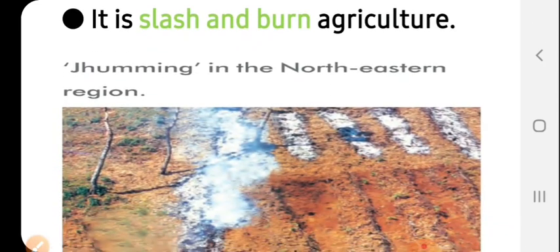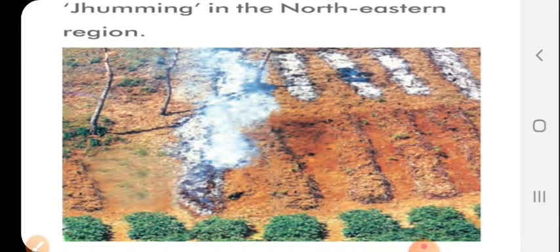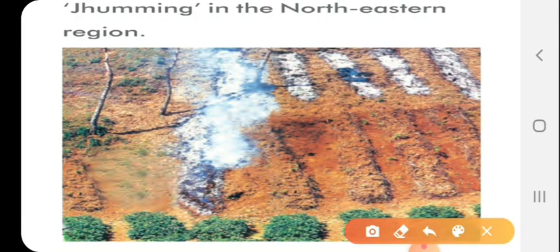It is slash and burn agriculture. It is also known as slash and burn agriculture. What is slash? Slash means to cut. Slash and burn: cutting and burning of trees, clearing the land, then tilling, and after that sowing some seeds in it. As you can see in the picture, zooming in on the northeastern region, after cutting the trees, after slashing the trees, it has been burnt.